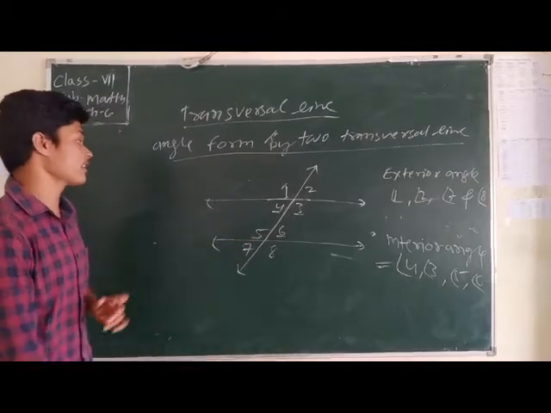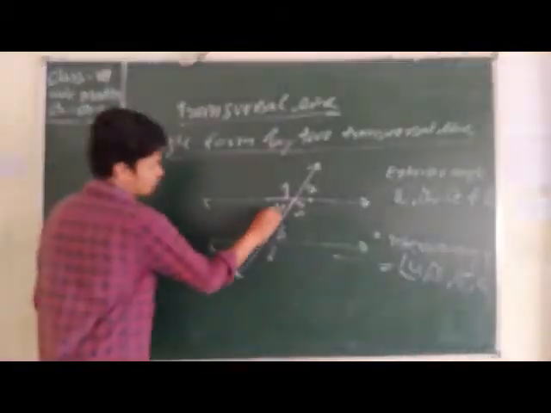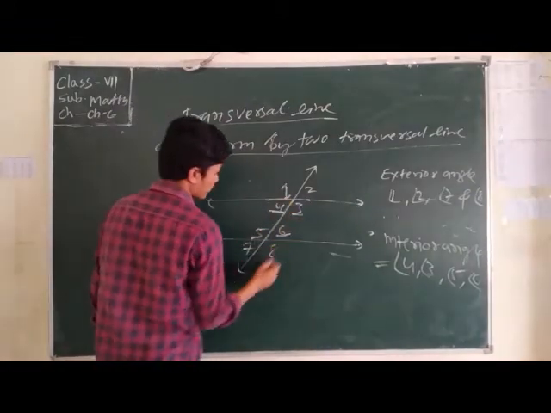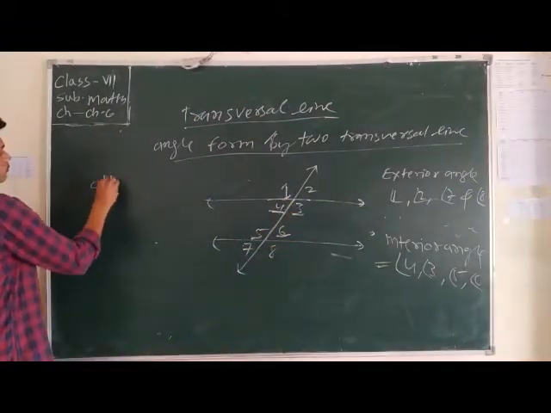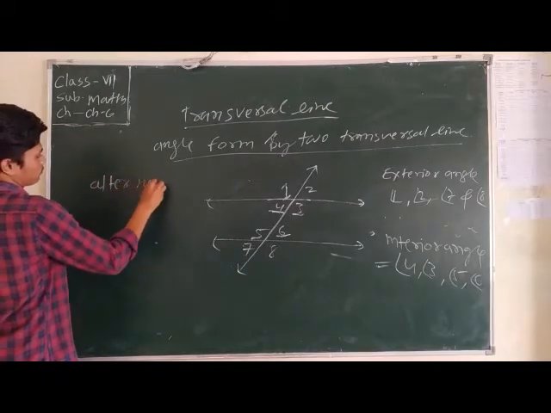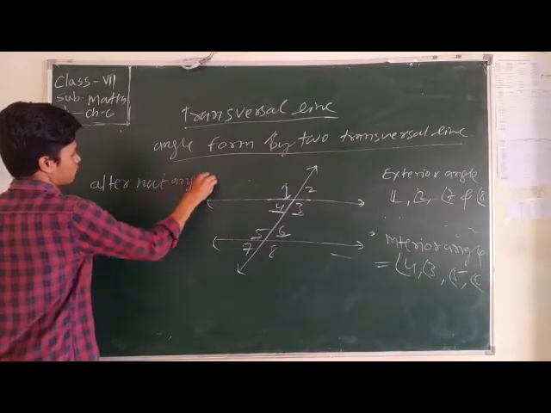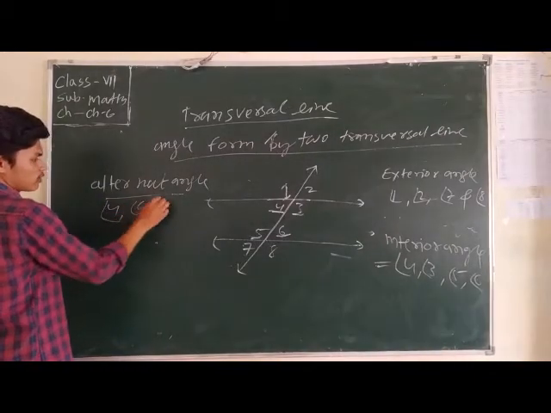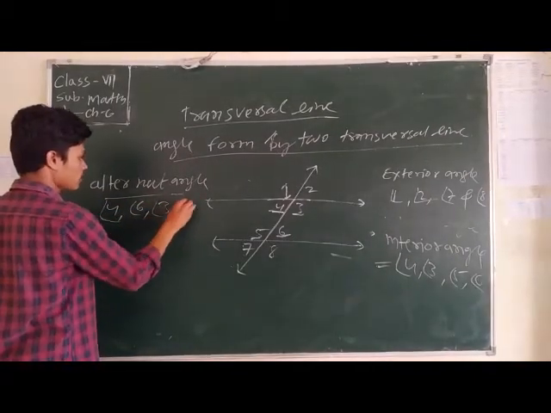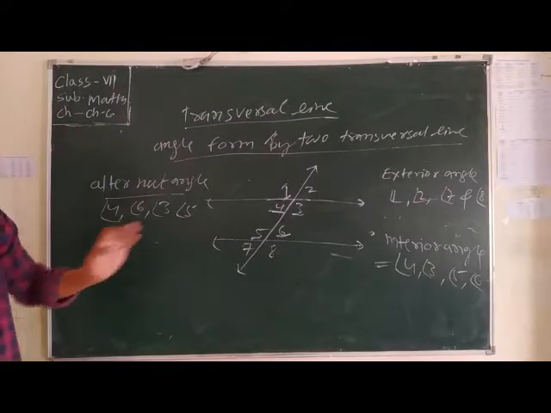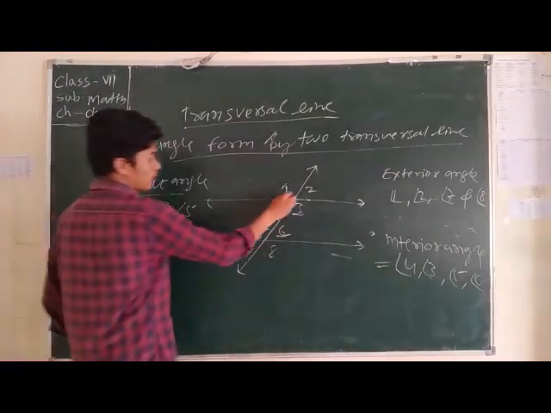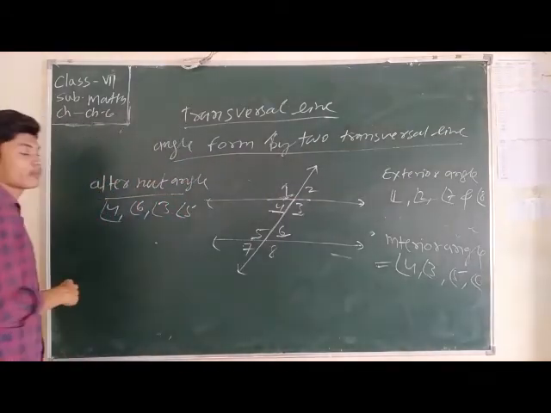Now discuss the alternate angles. The alternate of 4 is 6, and of 3 is 5. What are alternate angles? 4 and 6, 3 and 5 are alternate angles. Likewise 1 and 8, 2 and 7 are alternate angles.